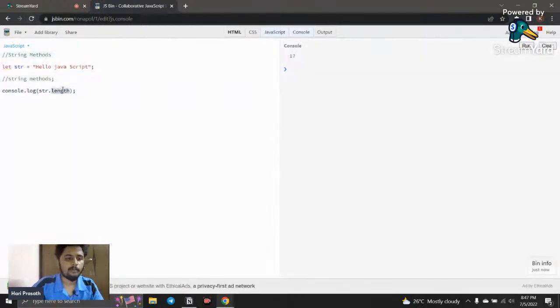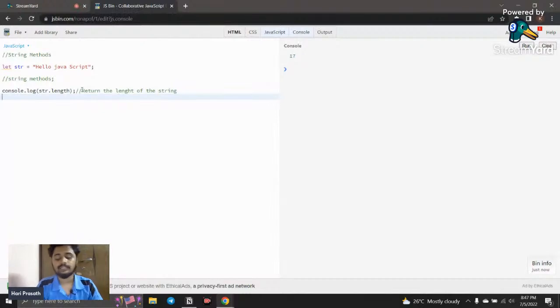So this length property returns the length of the string. How many characters are there, it returns the length of the string.